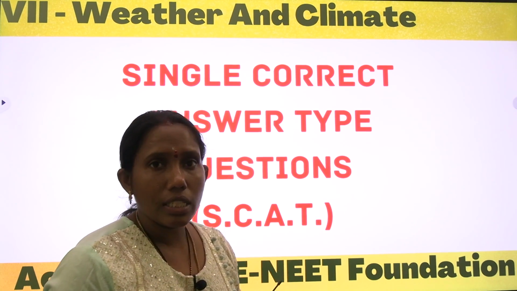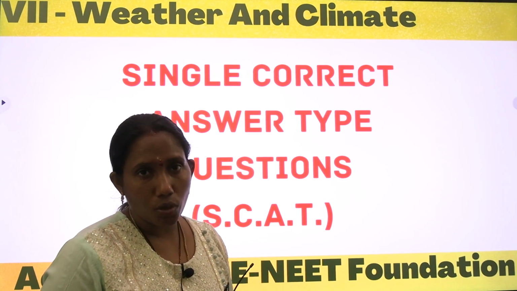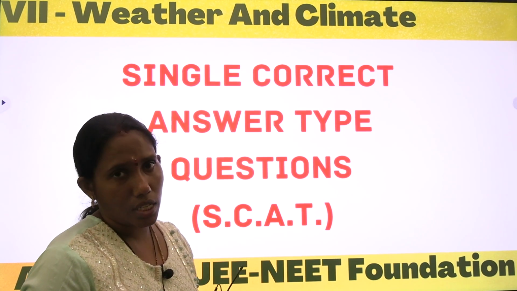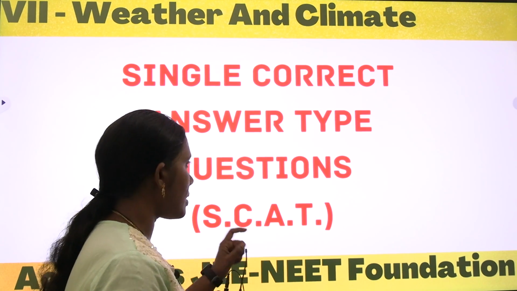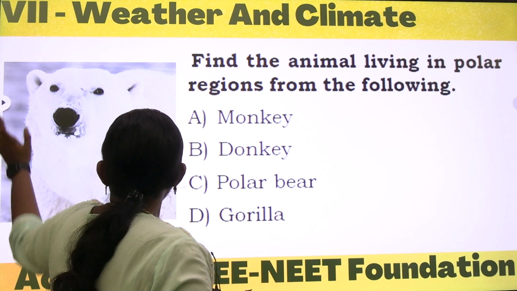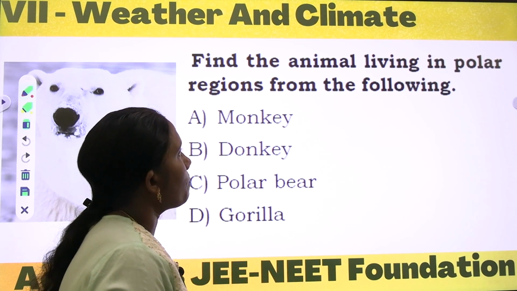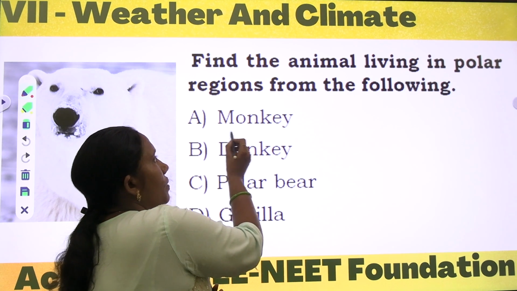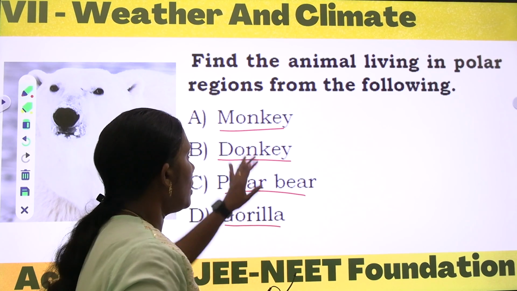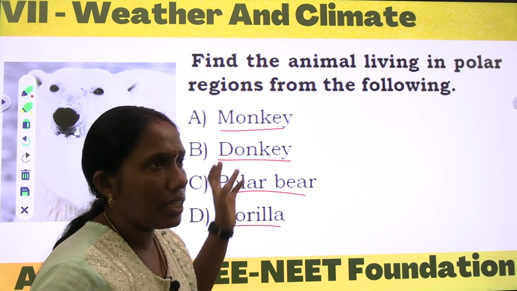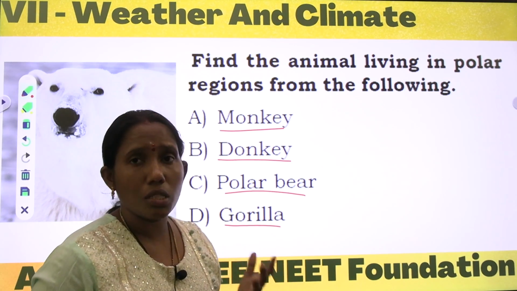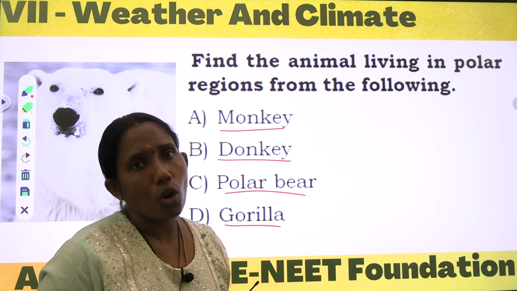Now till now we have discussed the conceptual understanding questions. Now we are going to discuss single correct answer type questions. Let us start with our first question. Find the animal living in the polar regions from the following. See here the options given: monkey, donkey, polar bear and gorilla. The normal monkeys we see in our places will not have any special protection to live in the polar regions.